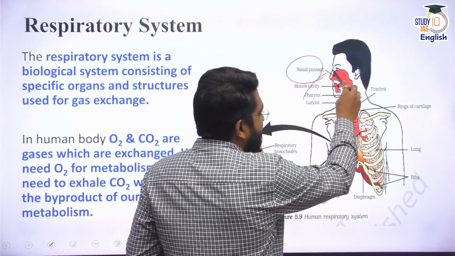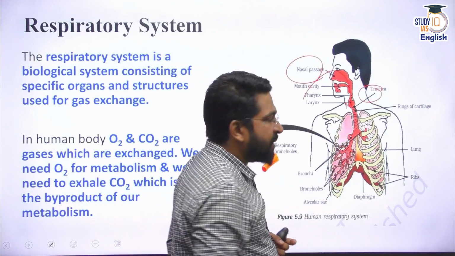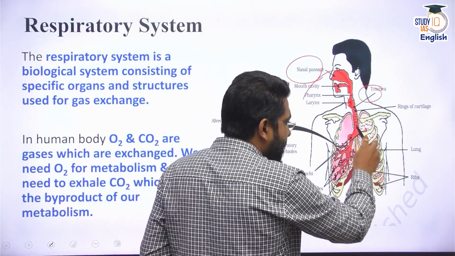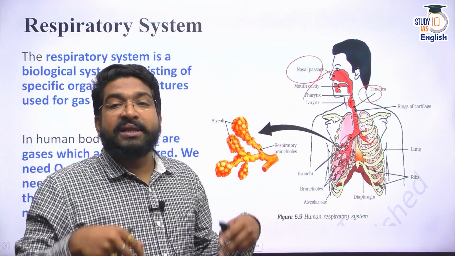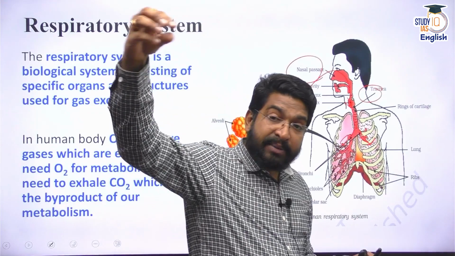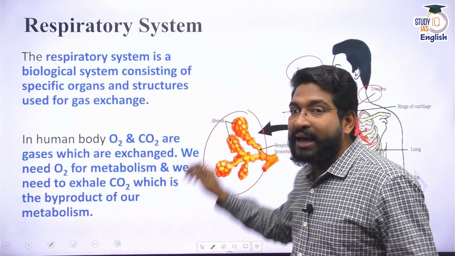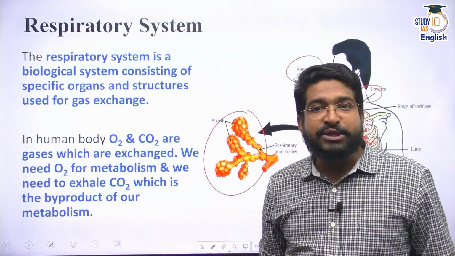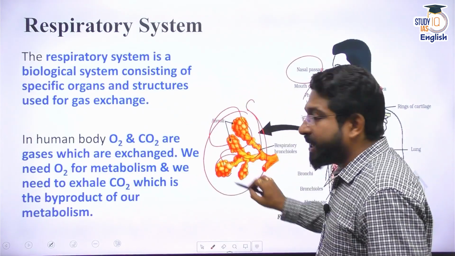That means air enters this nose, then it enters the trachea, which is also called windpipe. From this windpipe, it will be bifurcated through two bronchi into two lungs. And these lungs have bronchioles, and these bronchioles ultimately have something called alveoli. These alveoli are millions in number, and alveoli have capillary structure around them.